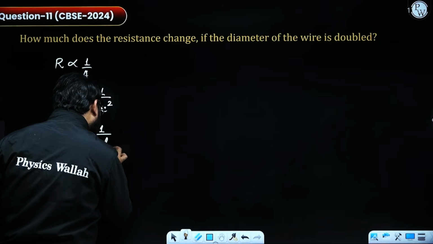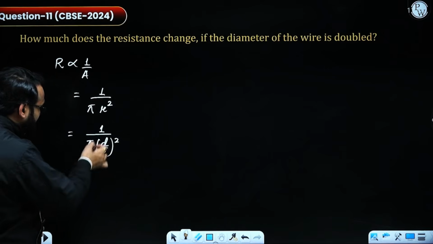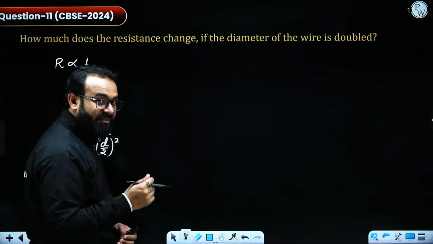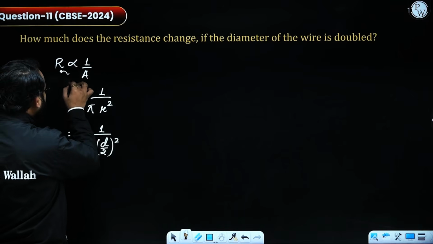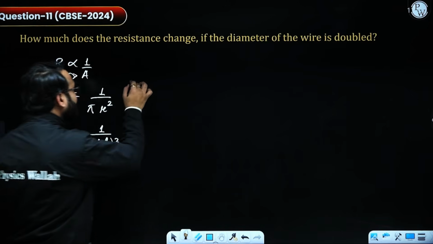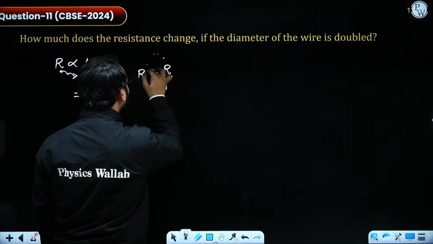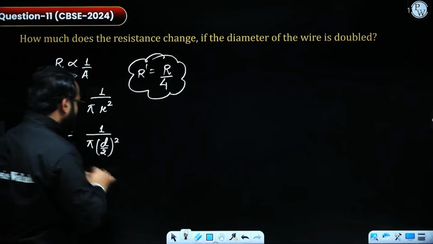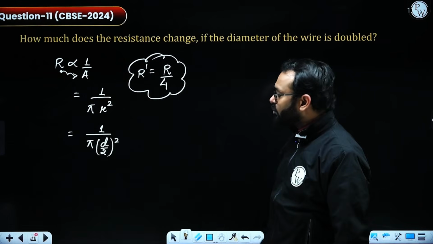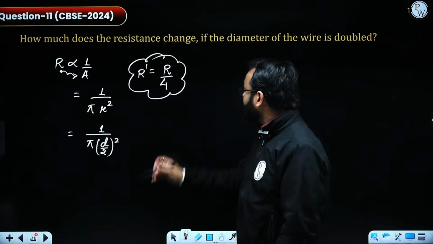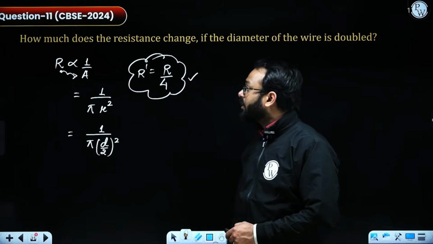The radius is d by 2, the half of the diameter, so we get pi times d by 2 whole squared. So the new resistance is going to be R by 4. If you square this, you will get d squared by 4, so the relation will be in terms of R by 4.